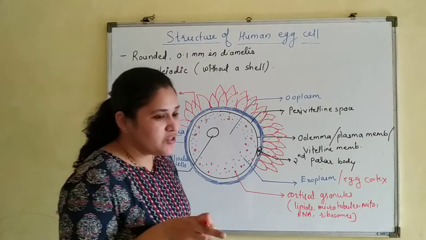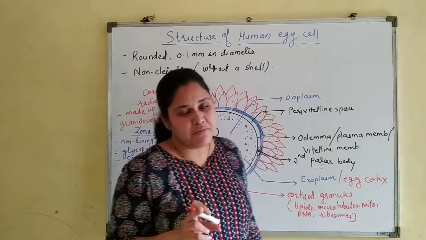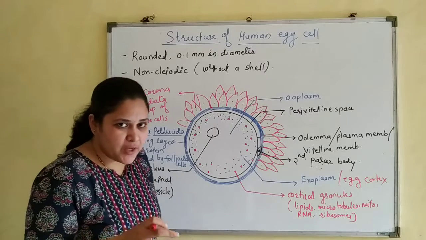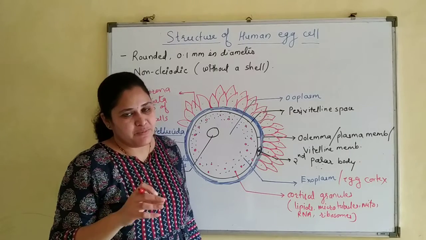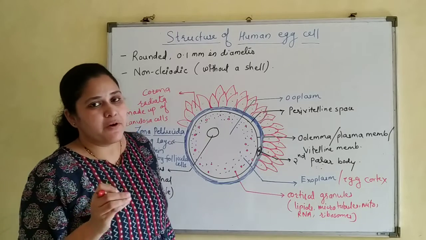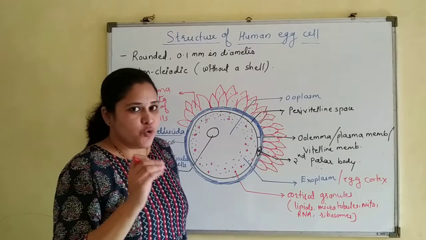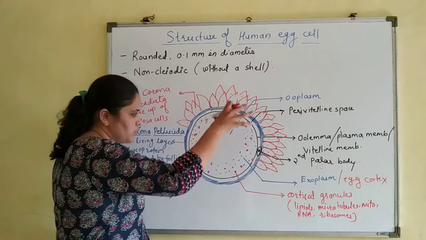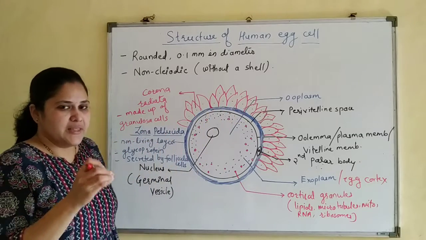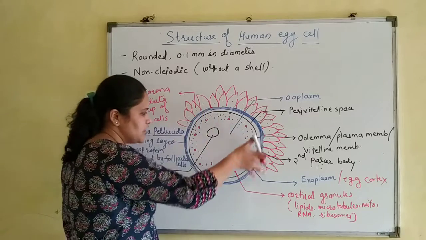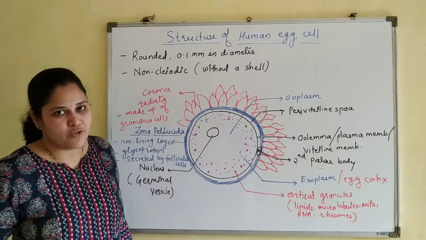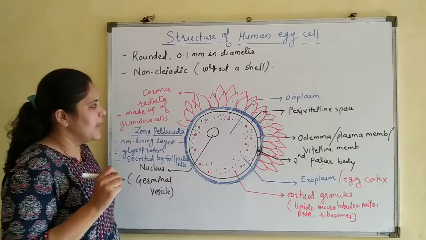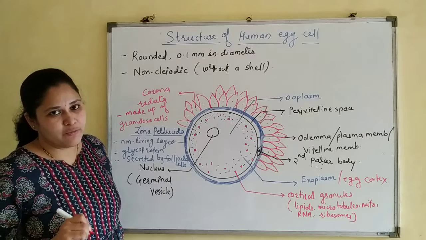It is not the work of a single sperm. A single sperm is unable to break it. So a large quantity of enzymes is required, and a single sperm is not able to fertilize. So when the remaining sperms also try to fertilize, enzymes are released from everyone, and these enzymes spread throughout the surface of the egg cell. This layer is known as corona radiata. It is the outermost layer.